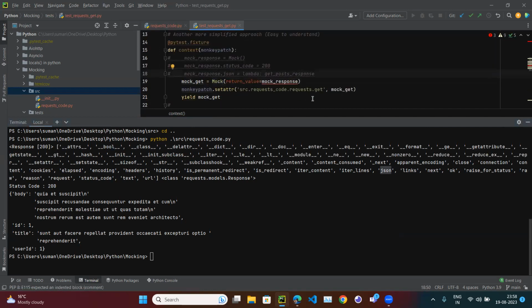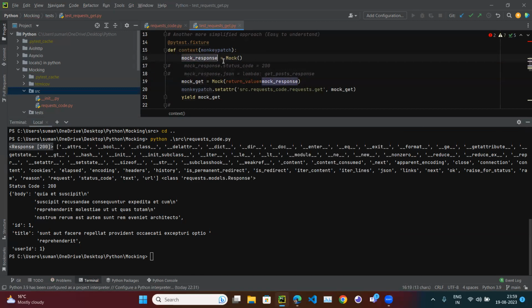So we define the class type. When this class is defined, there is a default attribute, return value. Return value means what we want to return. We want to return the mock object only. So we define some mock object.